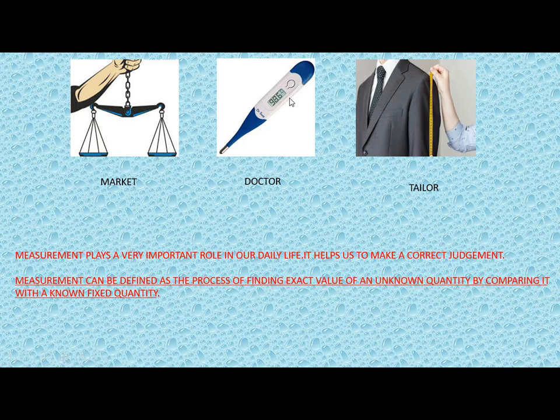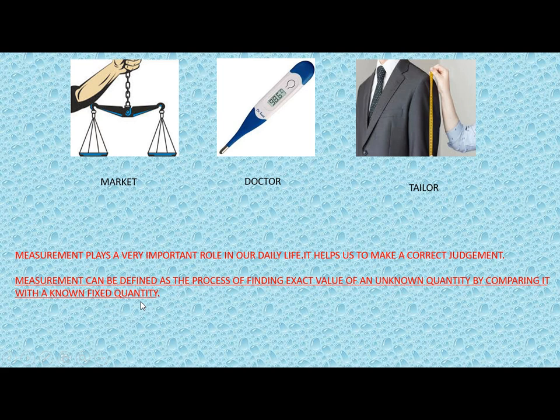Or suppose if you want to measure your body temperature, then you use a thermometer to see the body temperature. Or if you go to a tailor to get your clothes stitched, the first thing is that the tailor takes your body measurement. So if you don't have measurement, then it won't be possible to get correct judgment. So this measurement can be defined as the process of finding exact value of an unknown quantity by comparing it with a fixed known quantity.